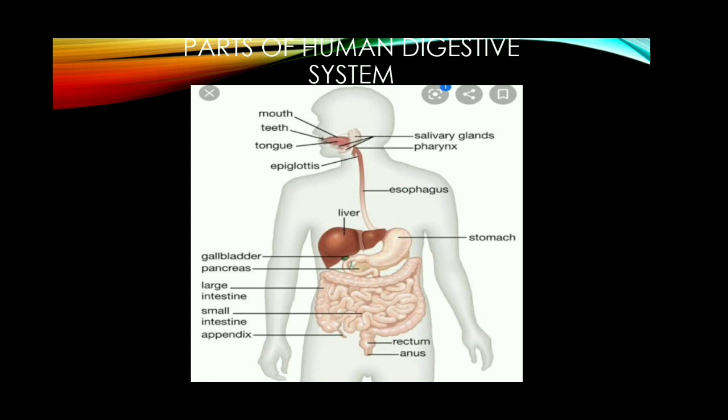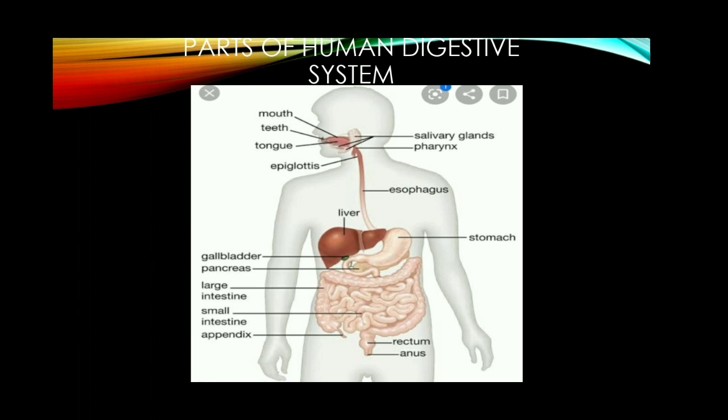In the nutrition process, 5 stages are there. They are ingestion, digestion, absorption, assimilation, and egestion. Ingestion is nothing but intake of food. Digestion means, as I told you, the process of converting larger complex insoluble food molecules into simpler, smaller soluble and diffusible particles by the action of enzymes.